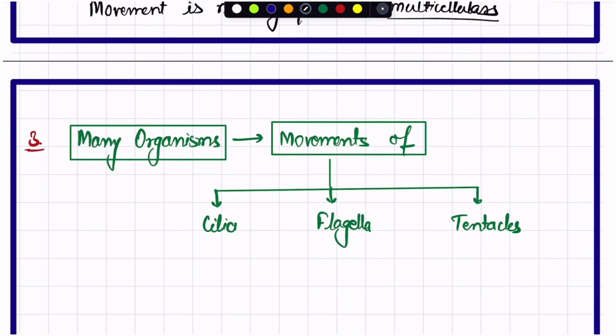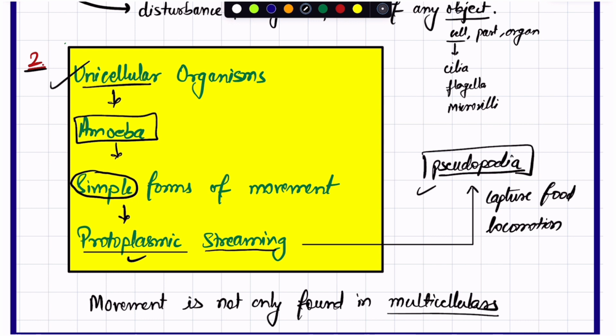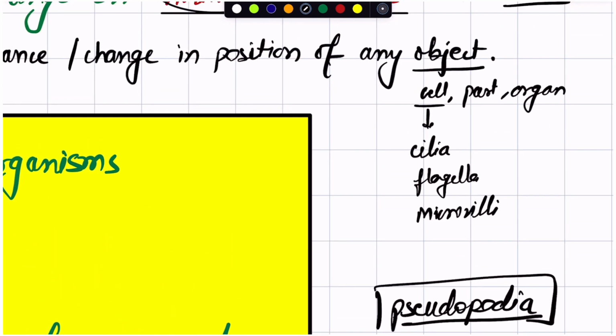And now we are going towards the third point. The third point talks about the different apparatus of movement. Many organisms perform movement of cilia, movement of flagella, and movement of tentacles. That's what we were discussing, that it's not a loose definition, it has many things in it. So I have given some examples here: cell, part, organ, or entire organism. If we are sitting and we go to sit at any other place, it will be considered as movement of the body, which is actually locomotion. We will talk very soon about it.